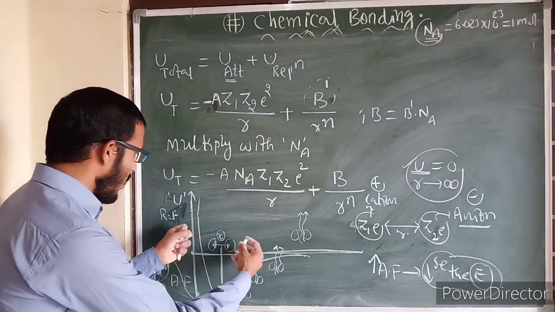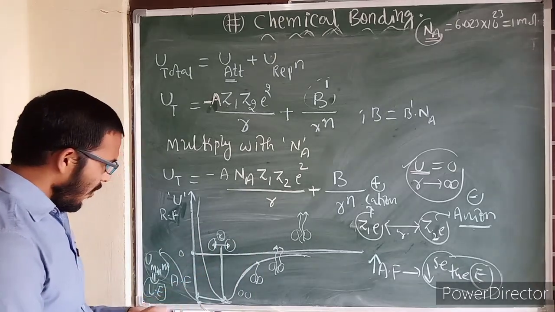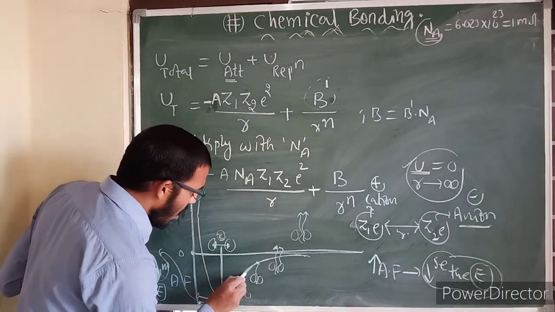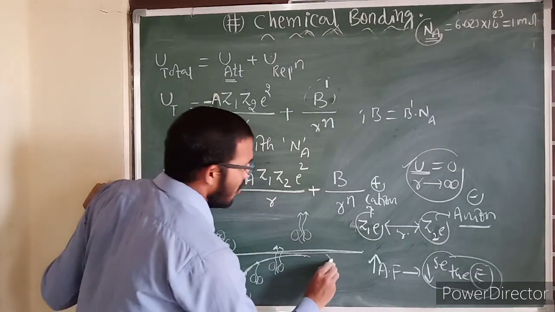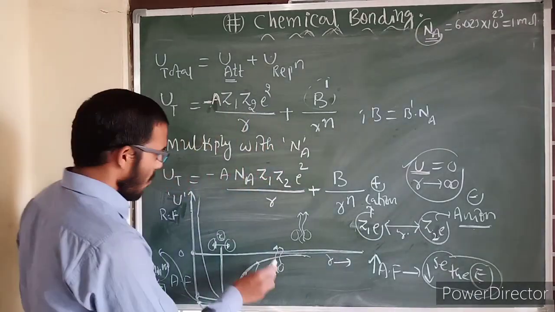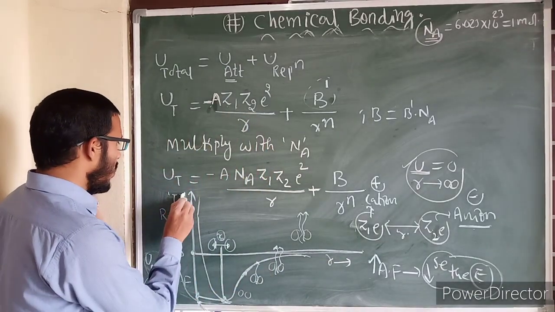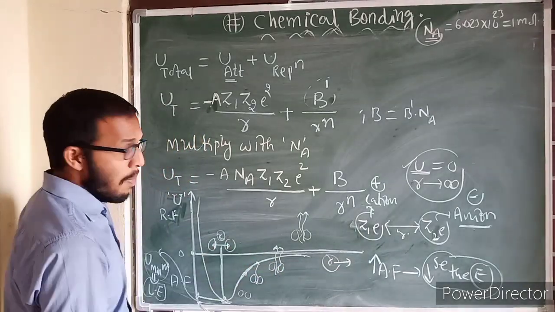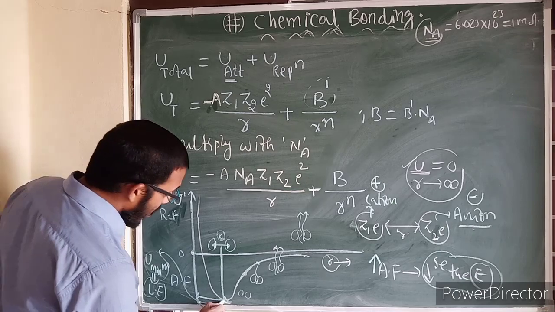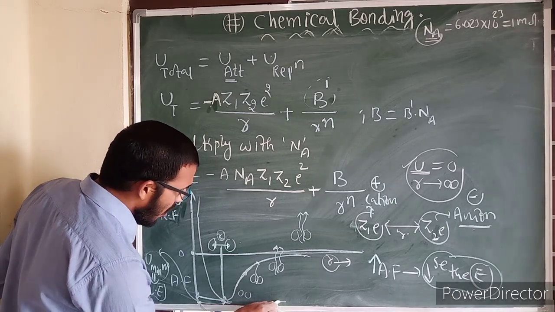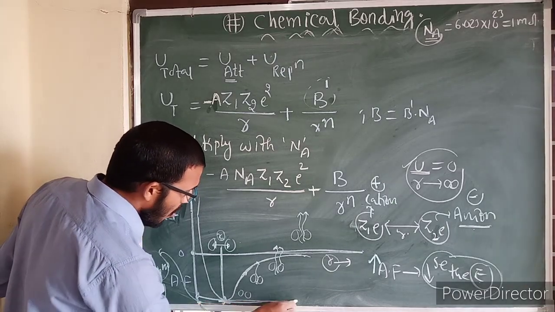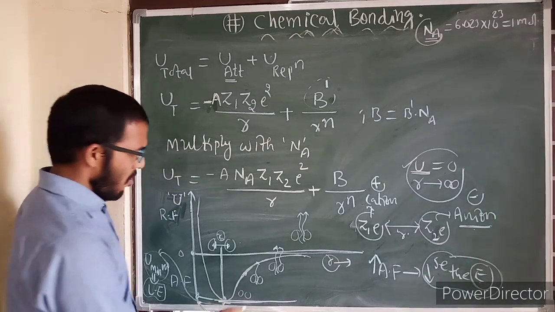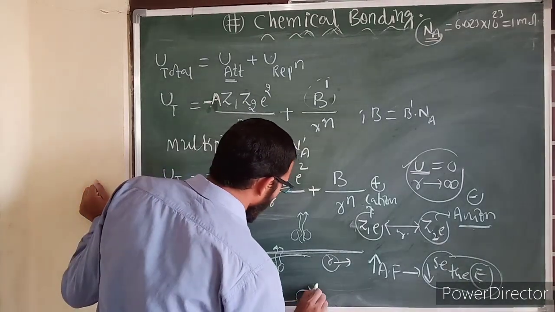Now they are very close to each other. Every curve you can draw with respect to R only, because the graph is potential energy versus distance between the atoms. Now at this minimum, if you draw a tangent, the tangent gives the slope.